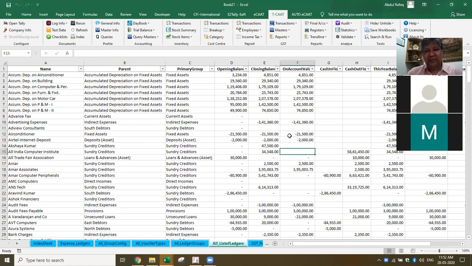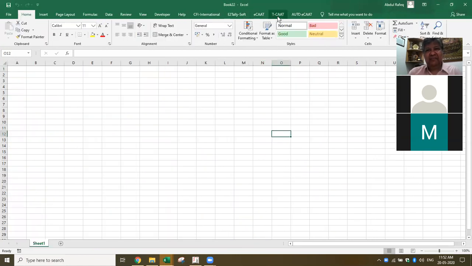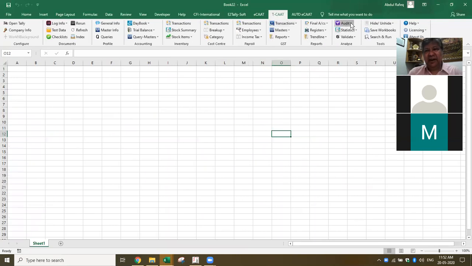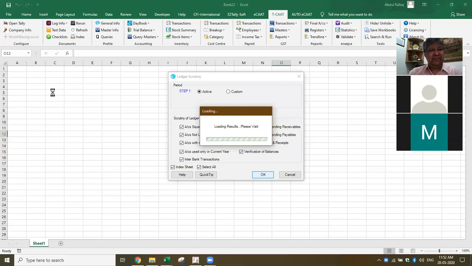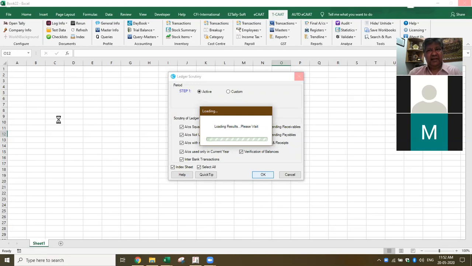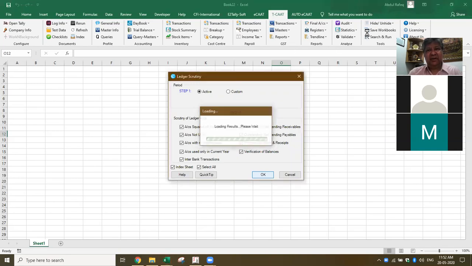Now we have a few functions in this. For example, Tally also gives you some sample audit functions, but those are what is available by default. For example, let's say I want to do a ledger scrutiny. I want to find out accounts squared out during the year, accounts not used, accounts with no transactions. So let's say I select all. From Tally, it will extract all this information and give it to you in one single workbook. So this has limited audit features. But once you get this data in Excel, you can use ECAT and do further analysis.